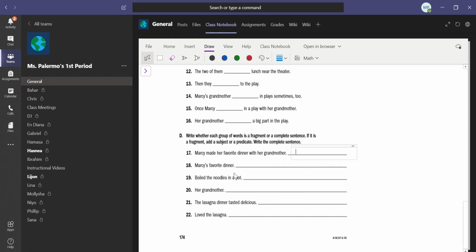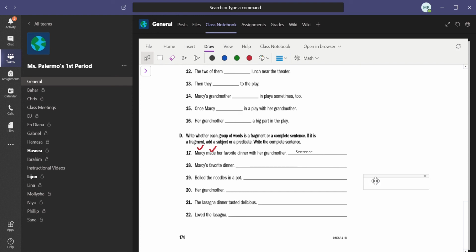So for example, 17, Marcy made her favorite dinner with her grandmother. I ask myself, do I have a subject? Totally. We've got Marcy. So I'm going to mark it up. Yep, I'm good to go. Do I have a verb for the predicate? I absolutely do. So this group of words is a sentence.